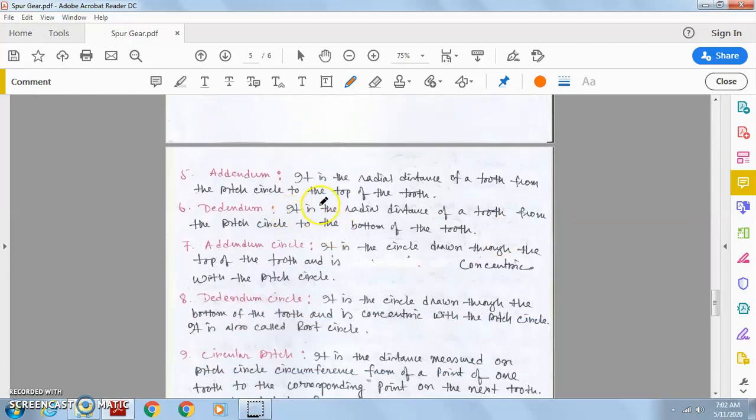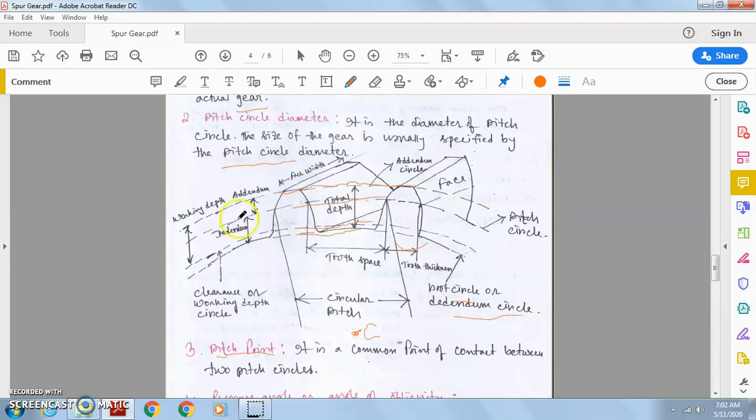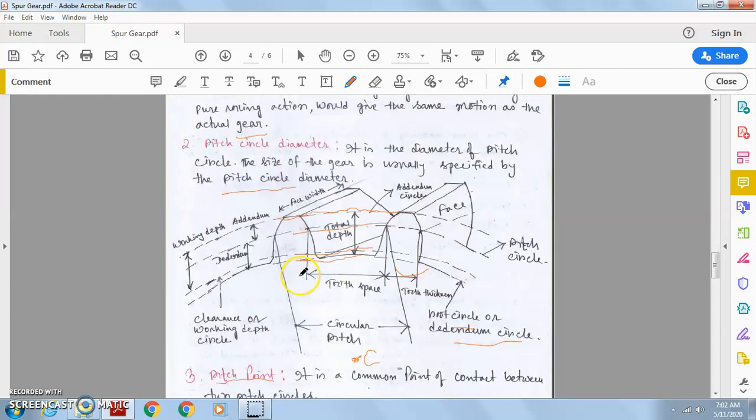Now what is addendum? I have already told you, it is the radial distance of a tooth from the pitch circle to the top of the tooth. Here we see from the top of the circle, that means from the addendum circle to the pitch circle, the gap is known as the addendum. It is a radial distance.